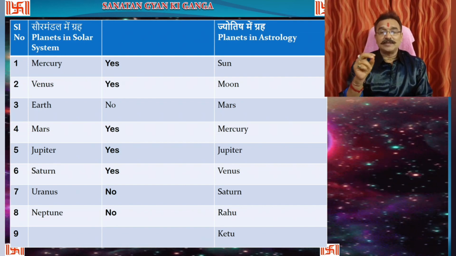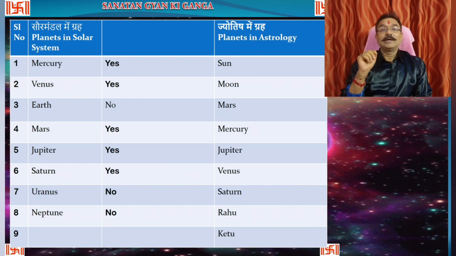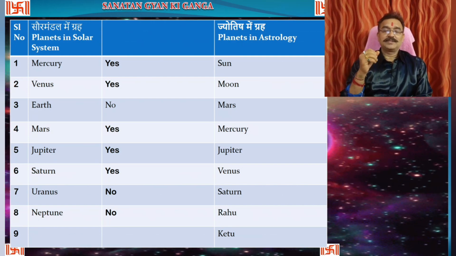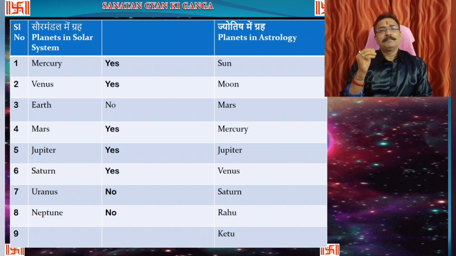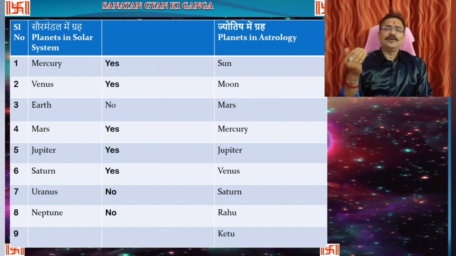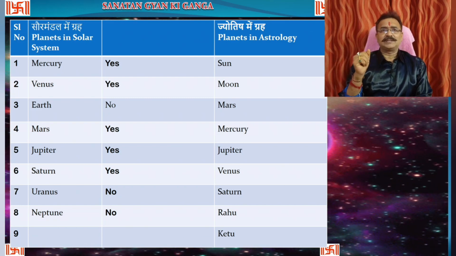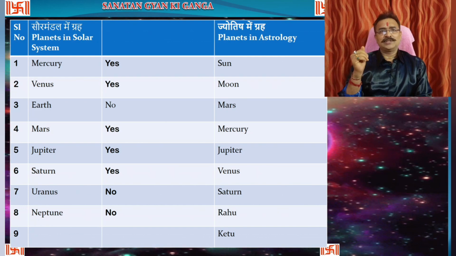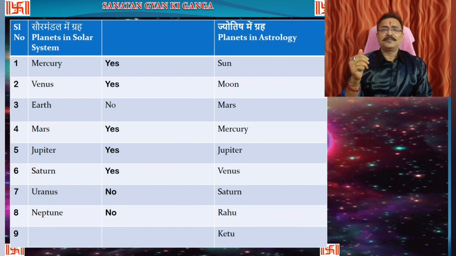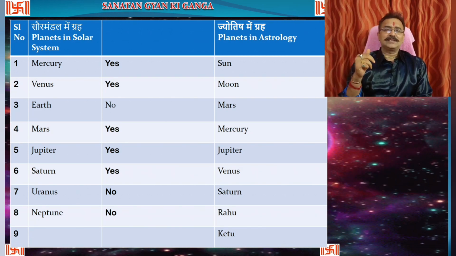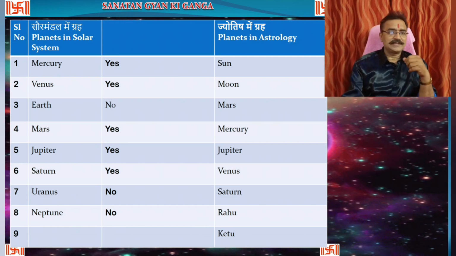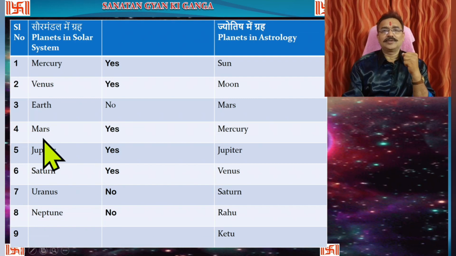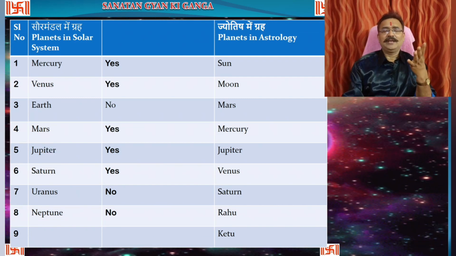The second point goes to the Moon, a satellite in the solar system. But when we see the effect of the Moon on the Earth and the living creatures on the Earth, we cannot overlook the Moon while studying astrology. So we adopt the Moon also as a planet in the astrological system. So 6 taken from here, and 1 Sun and 1 Moon, so the total became 9.